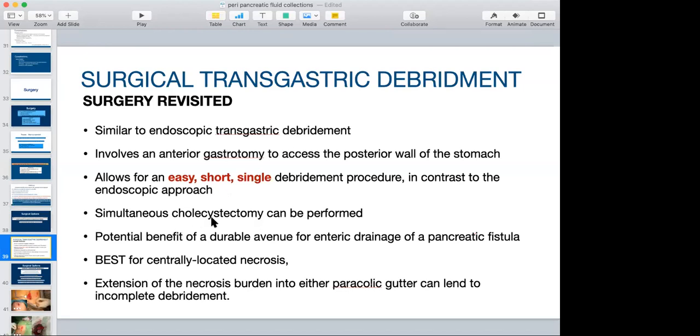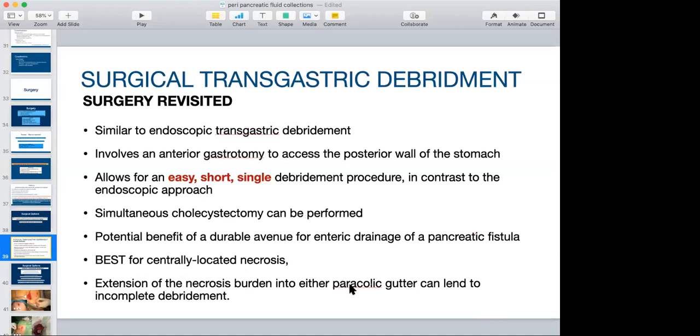we can do simultaneous cholecystectomy along with it, like perform a laparoscopic cholecystectomy and then do either laparoscopic transgastric necrosectomy or give a small incision and do it. And the potential advantage of this procedure is, as we do the posterior window, it helps in drainage of pancreatic fluid directly into the stomach. So all the complications which are blamed on minimally invasive surgery over the endoscopy are taken care of. This is also best for centrally located necrosis.